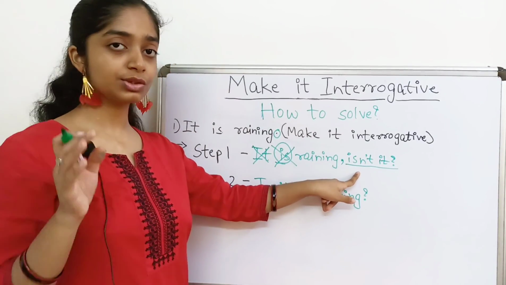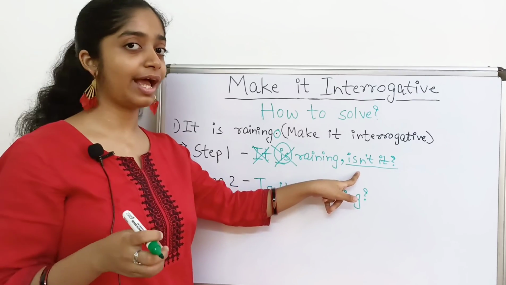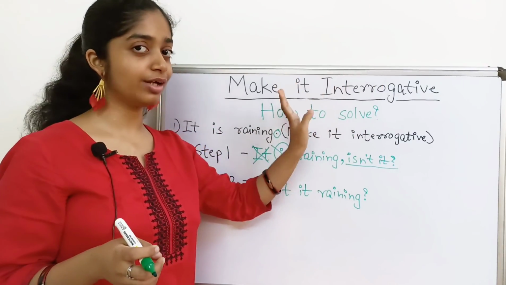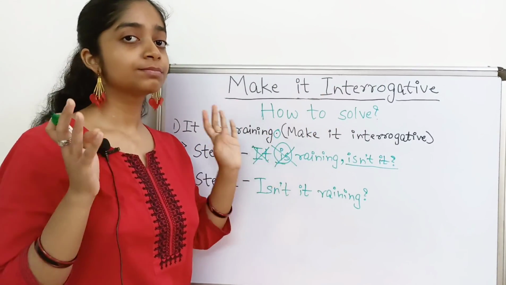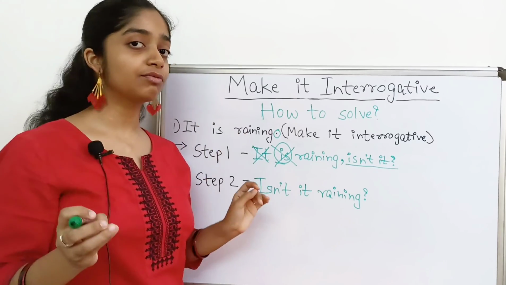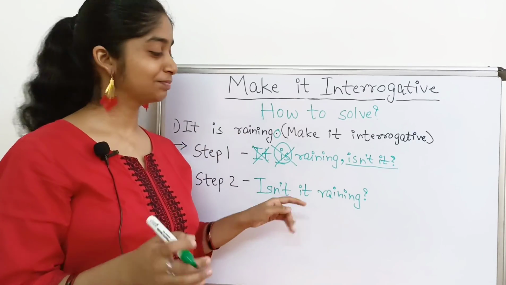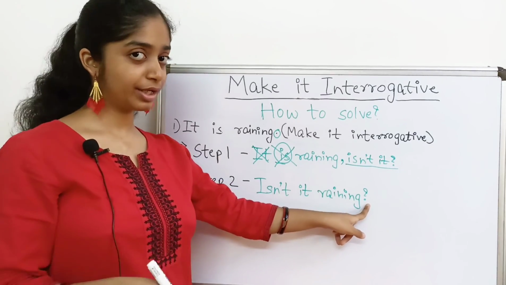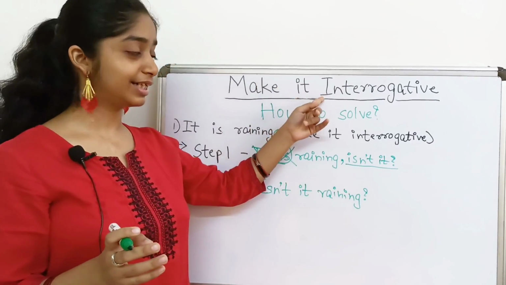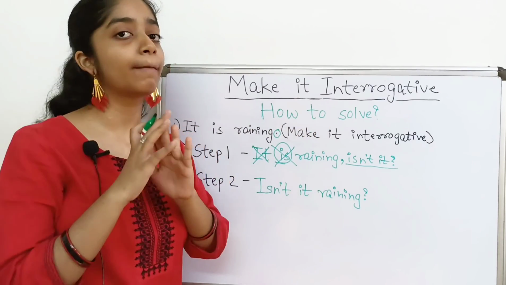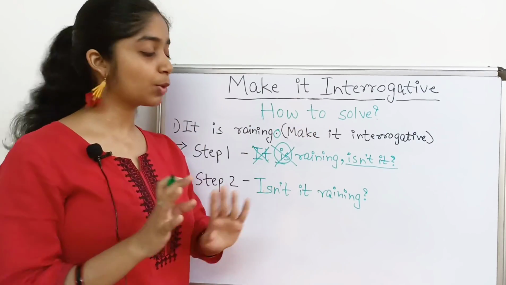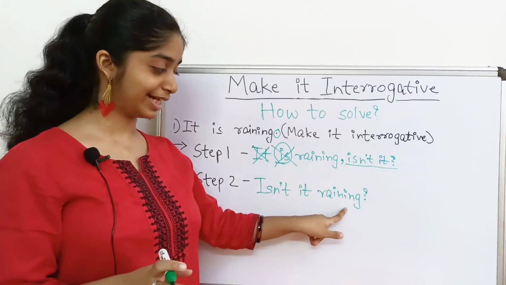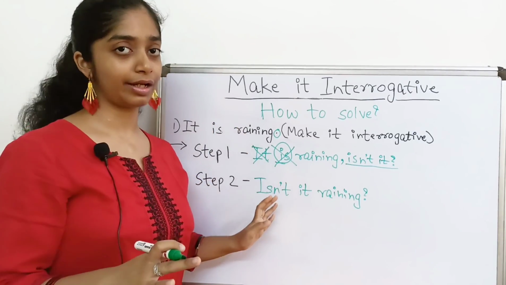If you haven't watched my previous video on question tags, I will link it up here somewhere and you can watch it out. I have completed all the 5 rules of the topic in that video. Now, if you do not add this question mark over here while making the sentence interrogative, you will lose your complete marks. There won't be any half mark for this sentence, even if it is correct.